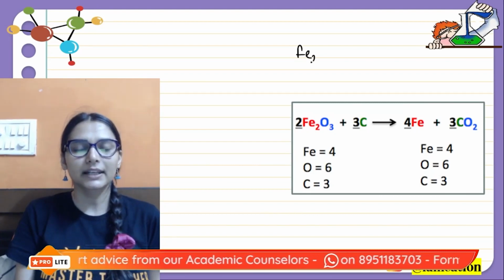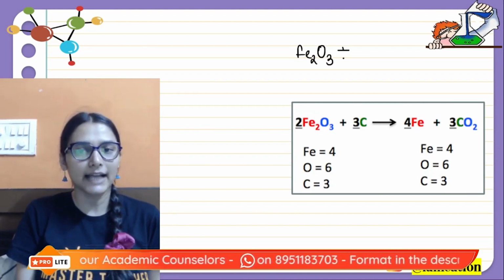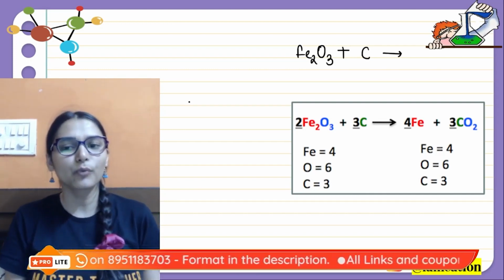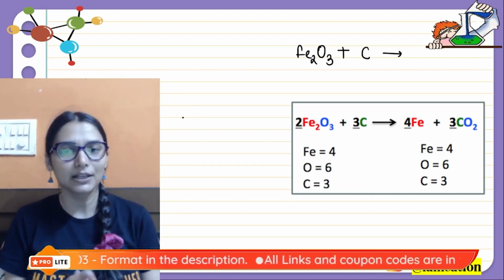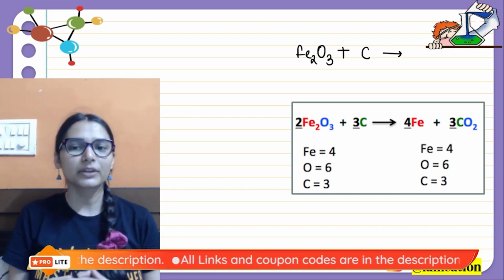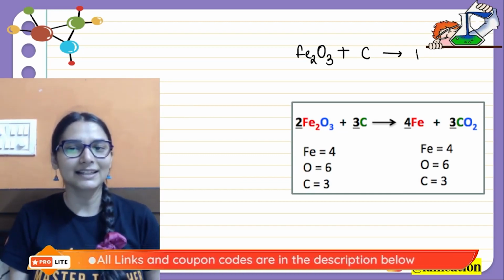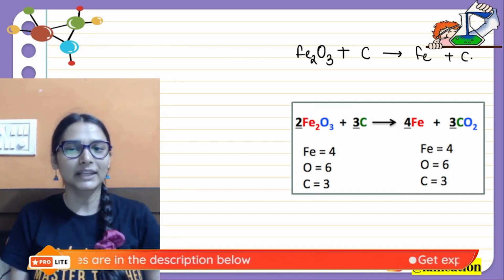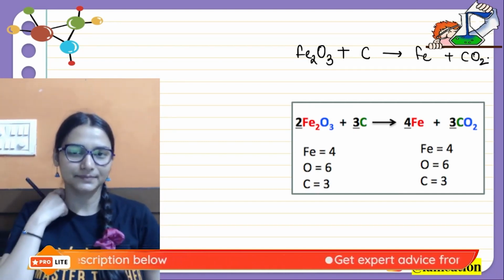So look, I am taking iron oxide, I add carbon into it. This is a very important reaction that you use in metallurgy. So carbon is going to displace iron. Iron is like, okay, bye bye, I'm going, and we would be getting carbon dioxide.